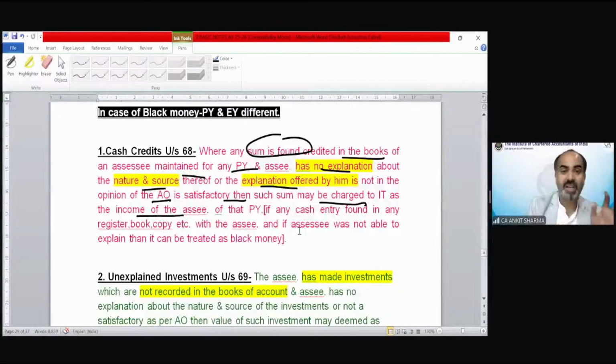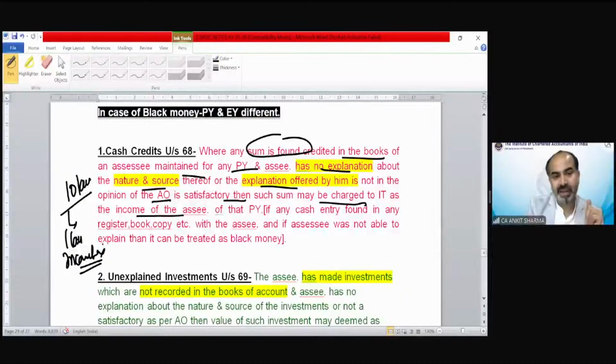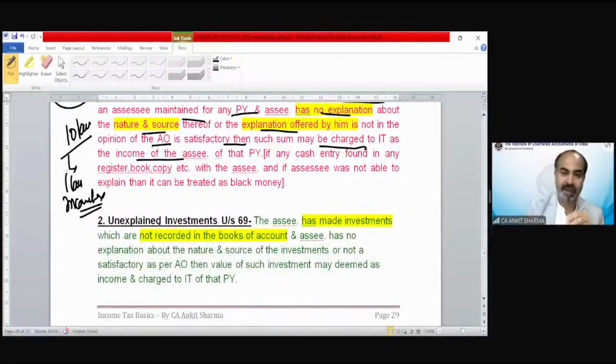If there is any cash credit entry found in your books of accounts, suppose there is a cash entry in your books of accounts of 10 lakh rupees. Out of this 10 lakh, only 1 lakh has been disclosed to the income tax department for the purpose of paying tax. Now the department asks, what is this 9 lakh rupees for? If you do not have any explanation, then this could be treated as your black money. Same way, unexplained investment. In the balance sheet, you have shown that building value is 0 and submitted this balance sheet to the income tax department.